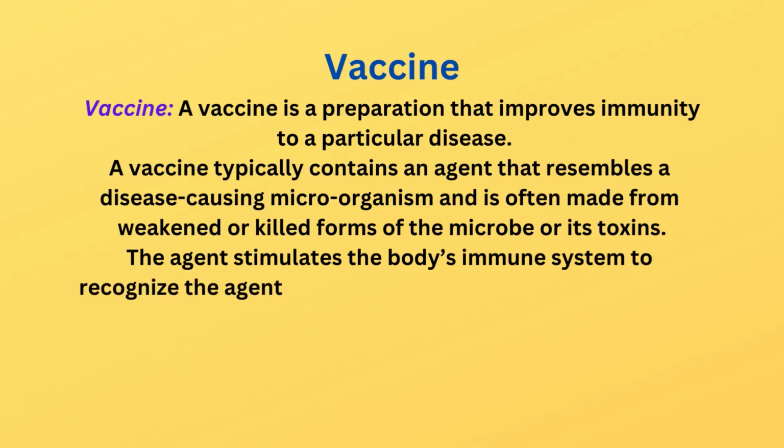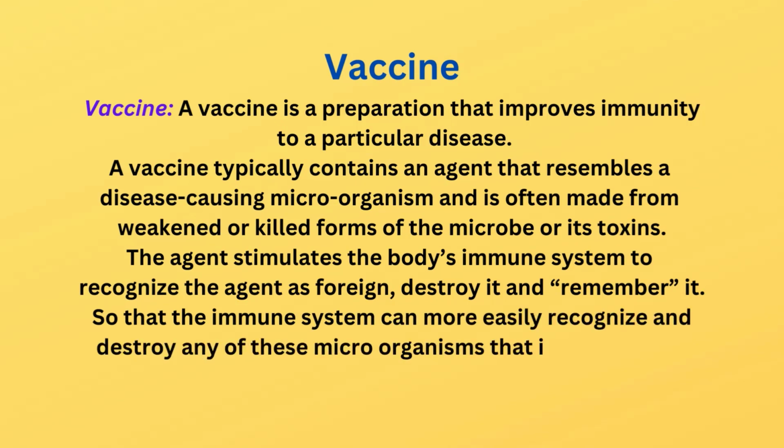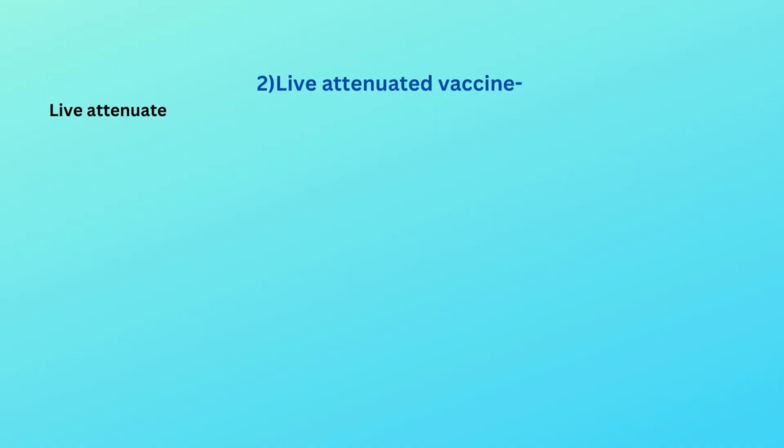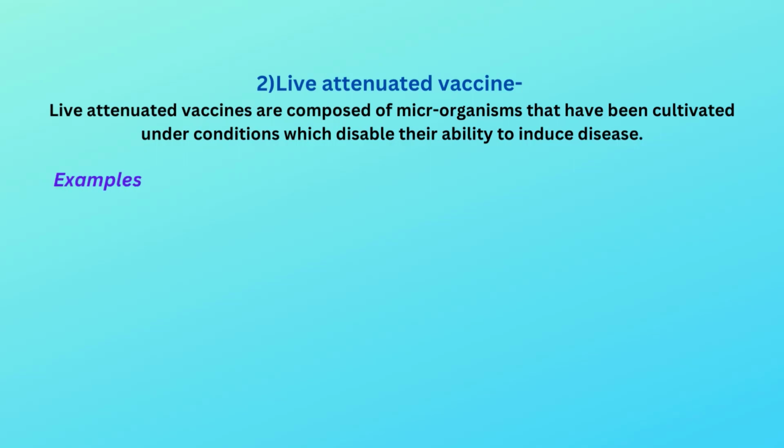Types of vaccines. 1. Inactivated or killed vaccine. Inactivated vaccines are composed of microorganisms that have been killed with chemicals and/or heat and are no longer infectious. Examples are influenza vaccine, rabies vaccine, cholera vaccine, bubonic plague vaccine, polio vaccine, hepatitis vaccine. 2.